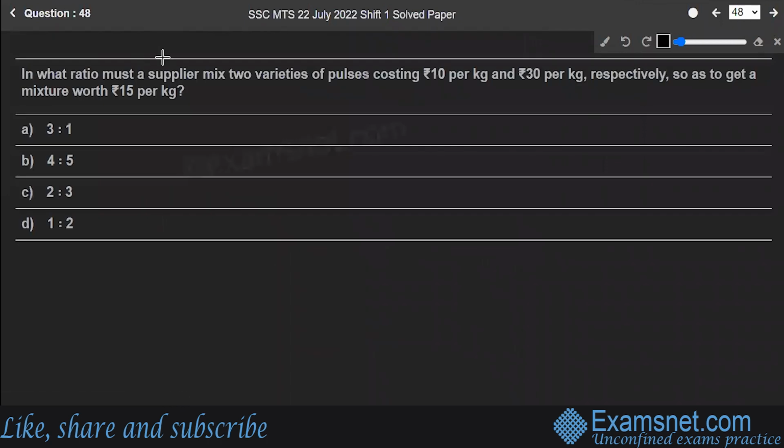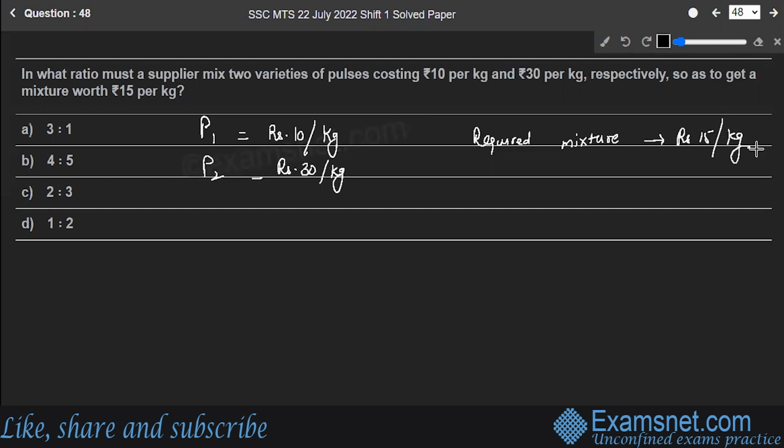Question number 48. In what ratio must the supplier mix two varieties of pulses costing 10 rupees per kg and 30 rupees per kg respectively, so as to get a mixture worth 15 rupees per kg? So you have two pulses. Pulse 1 is rupees 10 per kg. Second one is rupees 30 per kg. Required mixture should be rupees 15 per kg.